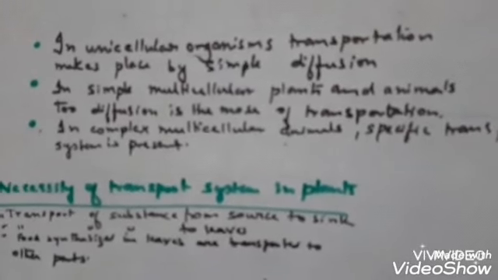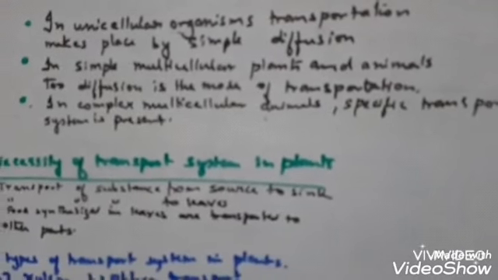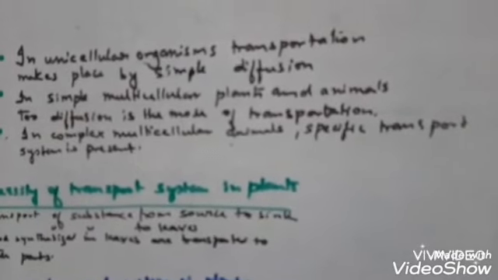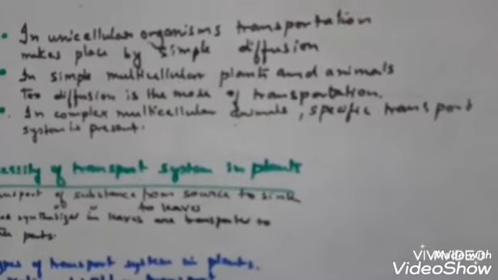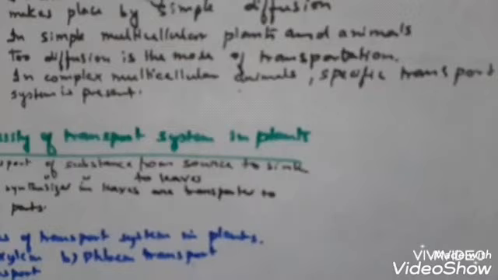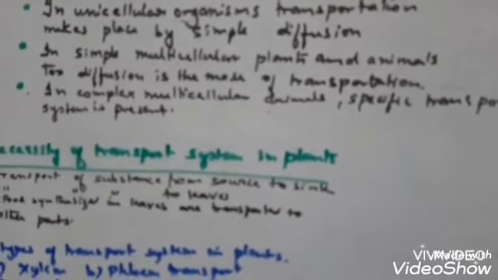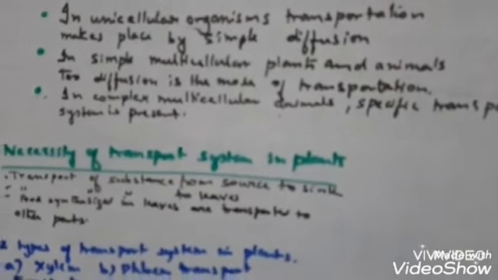Now, what about the complex multicellular organisms like we, the human beings, and many other animals and plants? These complex multicellular organisms, including plants and animals, all have a specific transport mechanism or transport system. Now, why do we need a specific transport system?